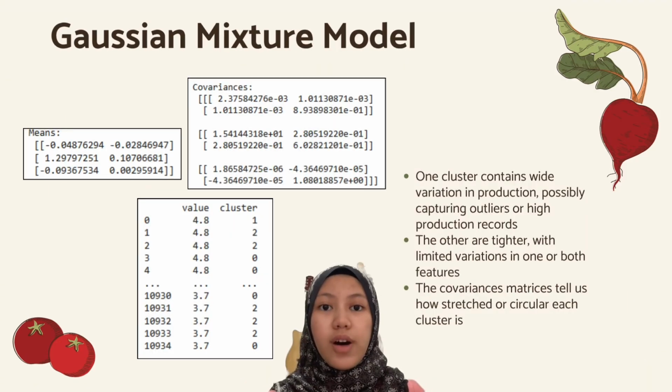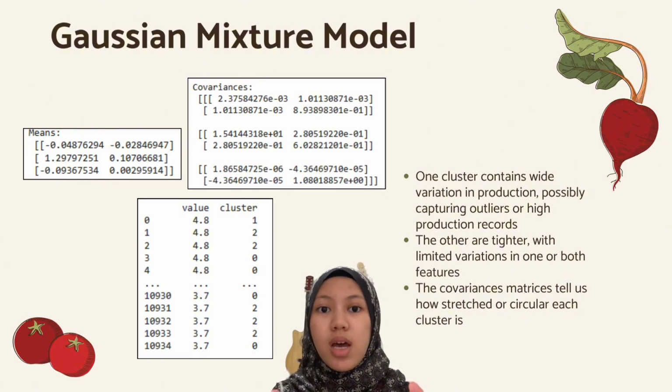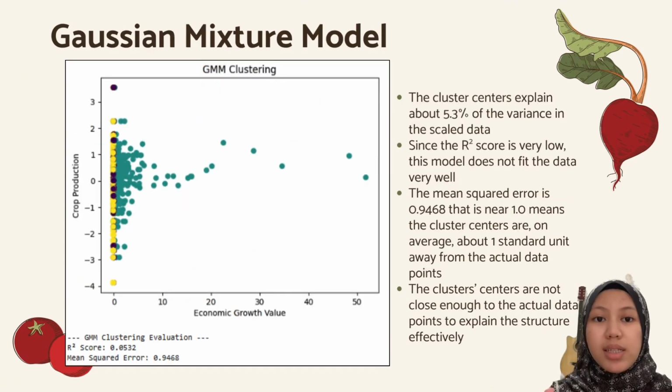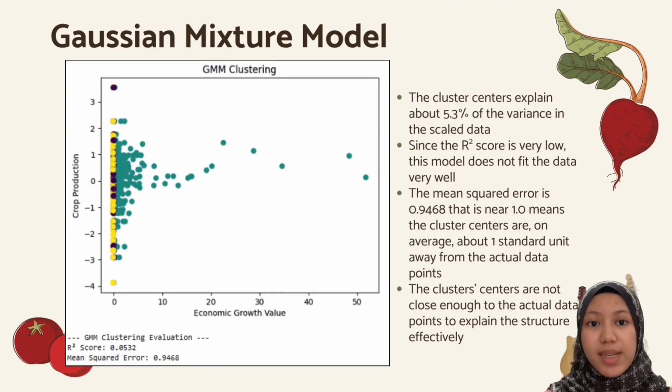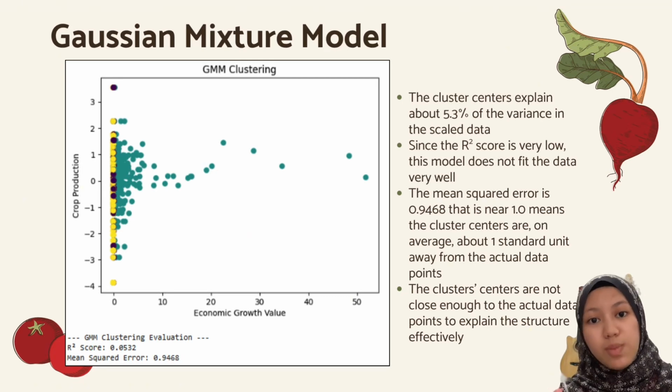Here is the result of our project using GMM. So one cluster contains wide variation in production, possibly capturing outliers or high production records. The covariance matrices tell us how stretched or circular each cluster is. The cluster centers explain about 5.3% of the variance in the scaled data. Since the R-square score is very low, this model does not fit the data very well. And the mean squared error is 0.9468, which is near 1.0, so the centers are not close enough to the actual data points to explain the structure effectively.